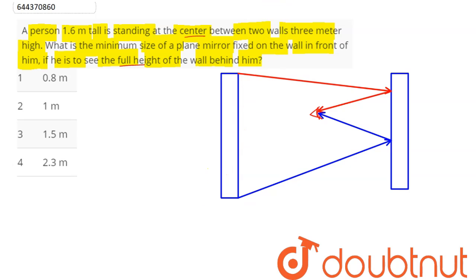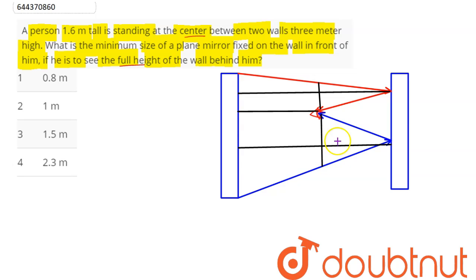So now applying basic geometry, if we draw a perpendicular from this portion on this wall, this is also one perpendicular drawn here, and this is the other perpendicular. Now we can say that this is our mirror.